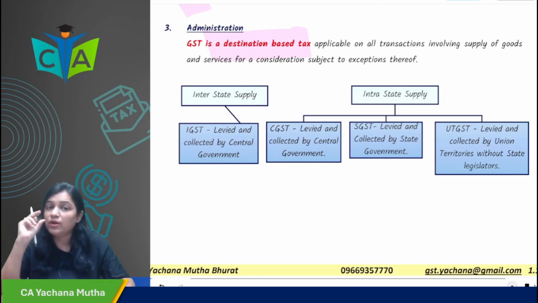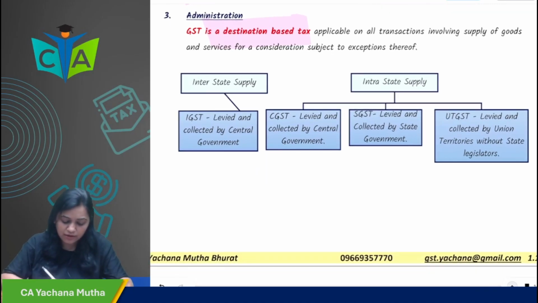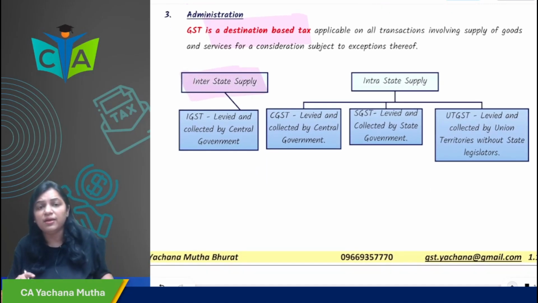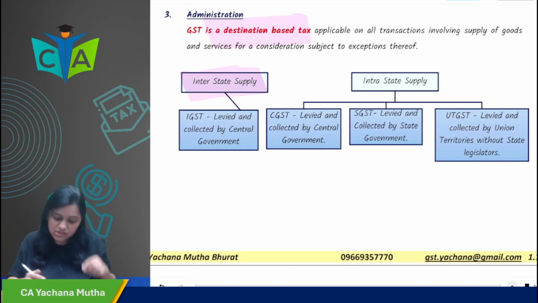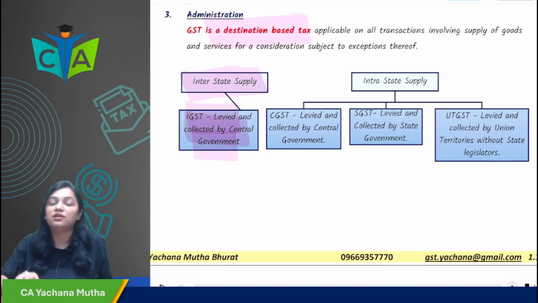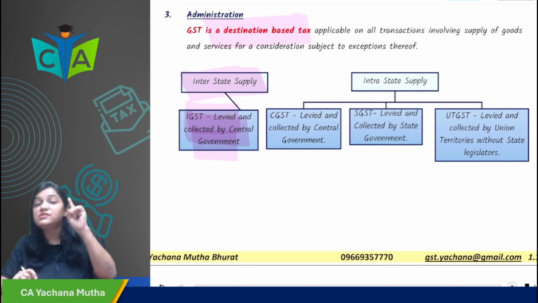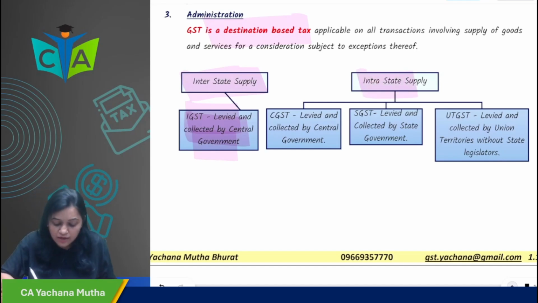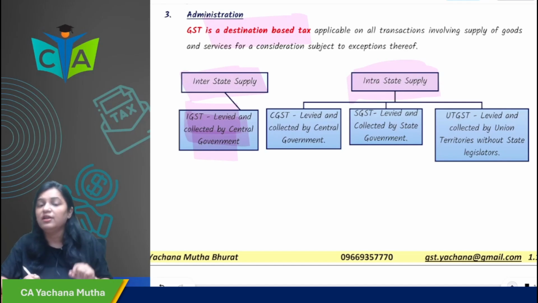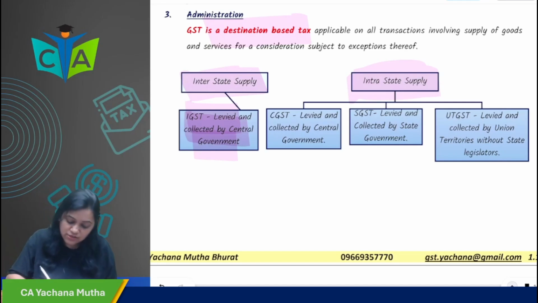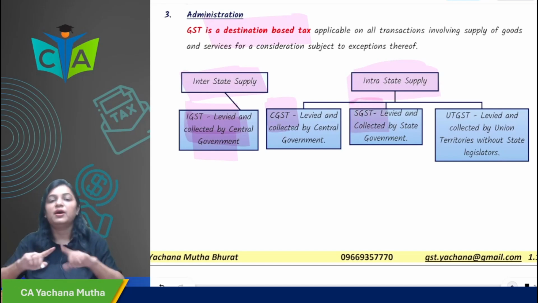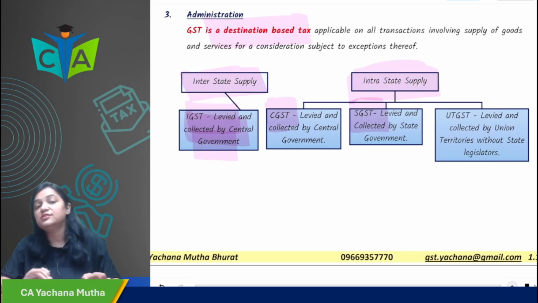Now the tax revenue will arise to the consuming state. You remember we have studied this. Now if you are doing interstate supply, which tax is levied? IGST. In case of interstate supply, IGST will be levied and collected by the central government. IGST is the revenue of the central government. In case of intrastate supply, the tax levied is CGST plus SGST. For example, Maharashtra to Maharashtra supply, CGST plus SGST.